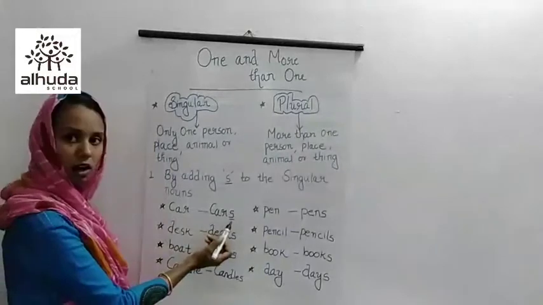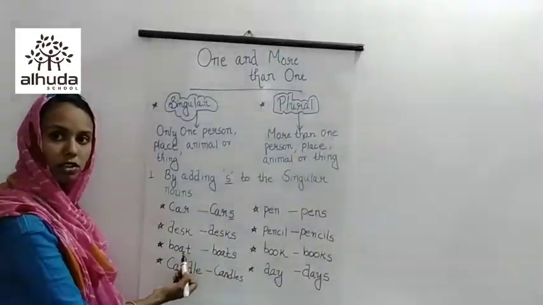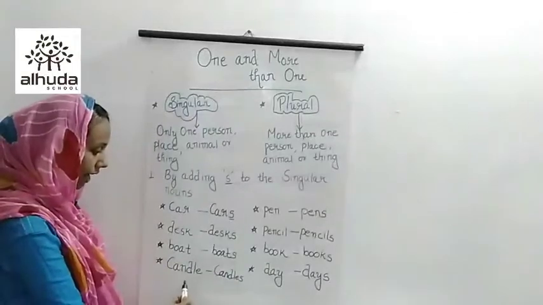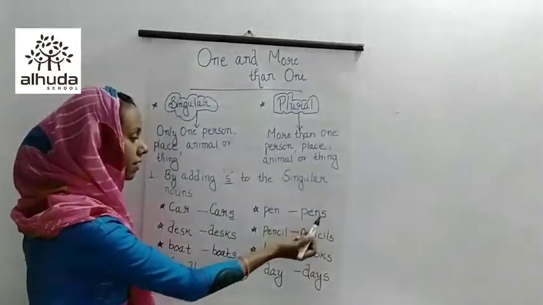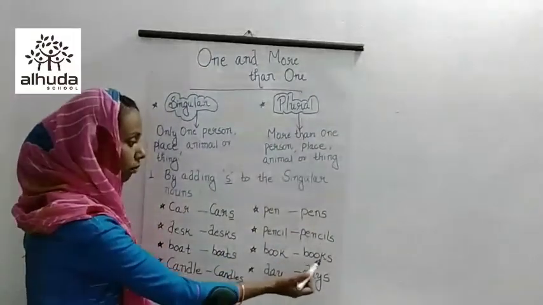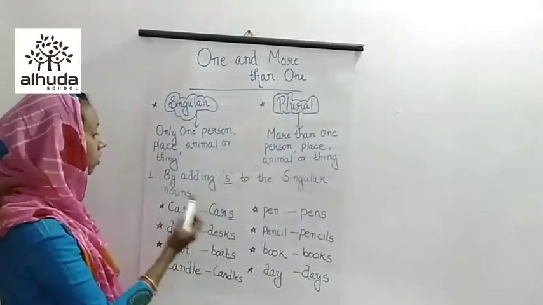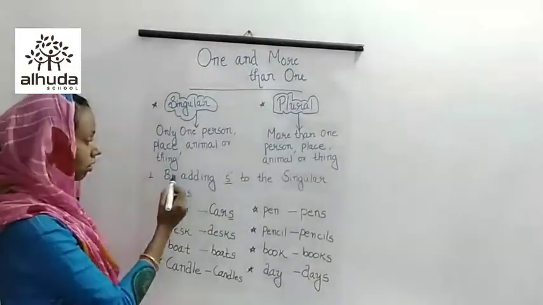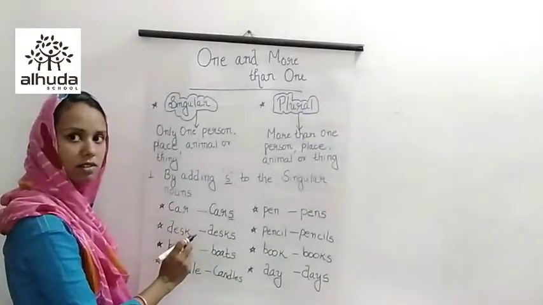Car, cars, desk, desks, boat, boats, candle, candles, pen, pens, pencil, pencils, book, books, day, days. So this is the first rule: by adding s to the singular nouns.